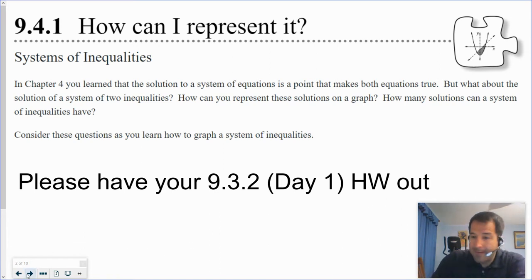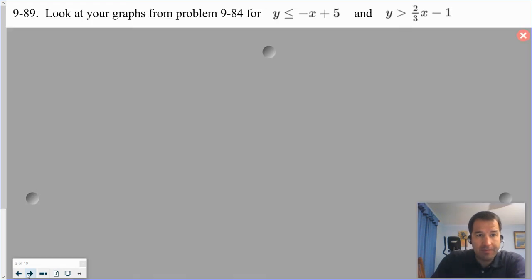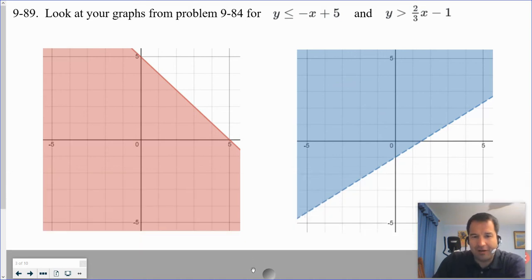Cool? All right. First problem, look at the graphs of your problem 984. That's a 932 homework. Problem 984 for y is less than or equal to negative x plus 5 and y is greater than 2/3 x minus 1. So at this moment, if you don't have it already, please pause the video, find that homework, problem 984, and check out those graphs, okay? Okay, hopefully you got them. If not, here's what they look like, okay?